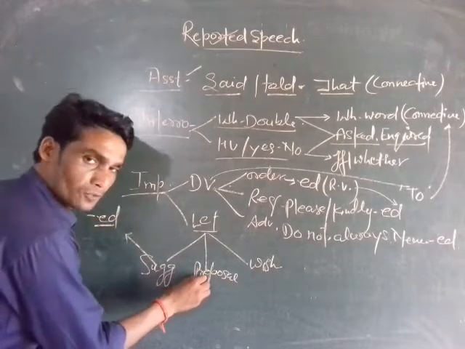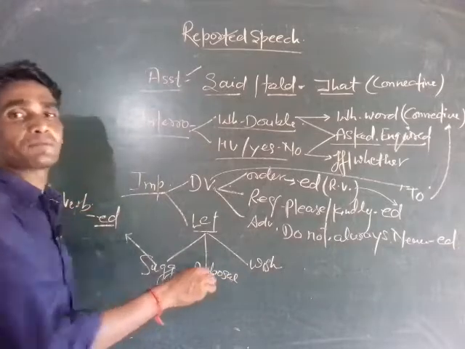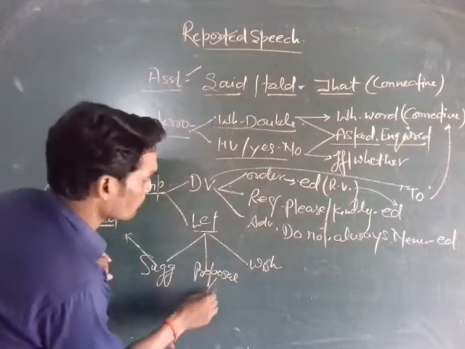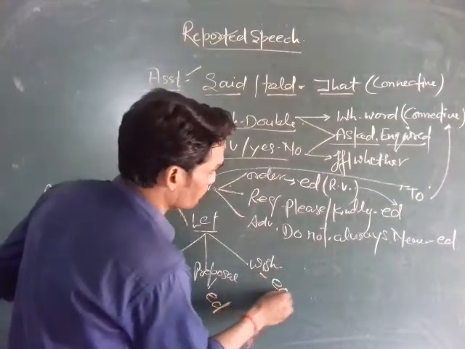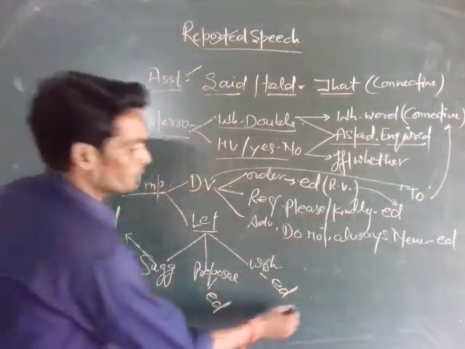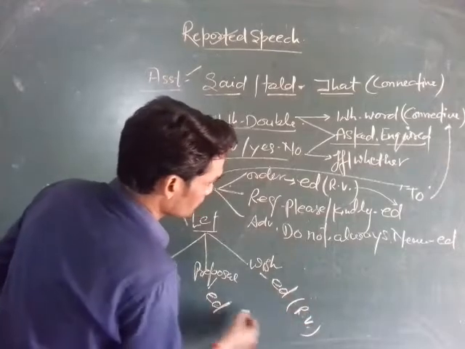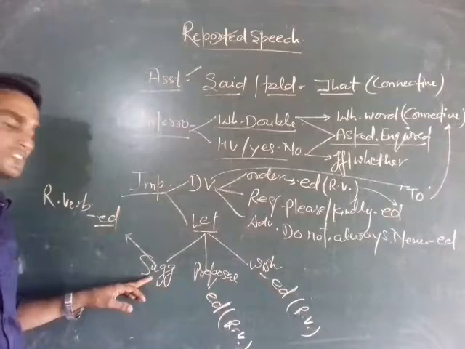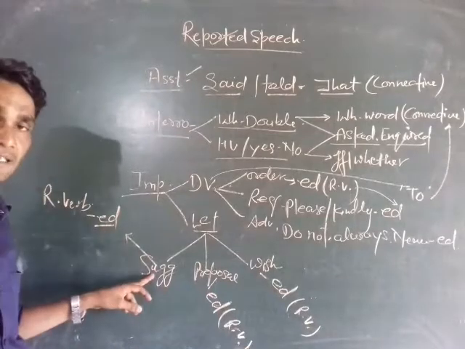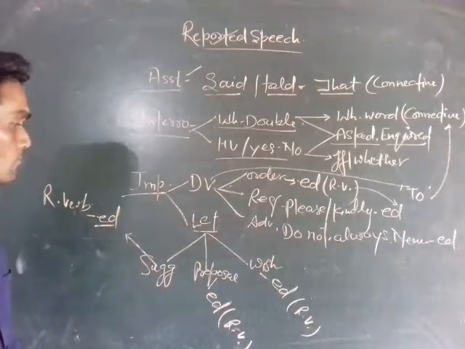If we find a proposal in the starting of the sentence as a reported speech, then we use proposed as a reporting verb. And if we find wish, we use wished as a reporting verb. And for proposal, we use proposed as a reporting verb, just like suggested for suggestion.